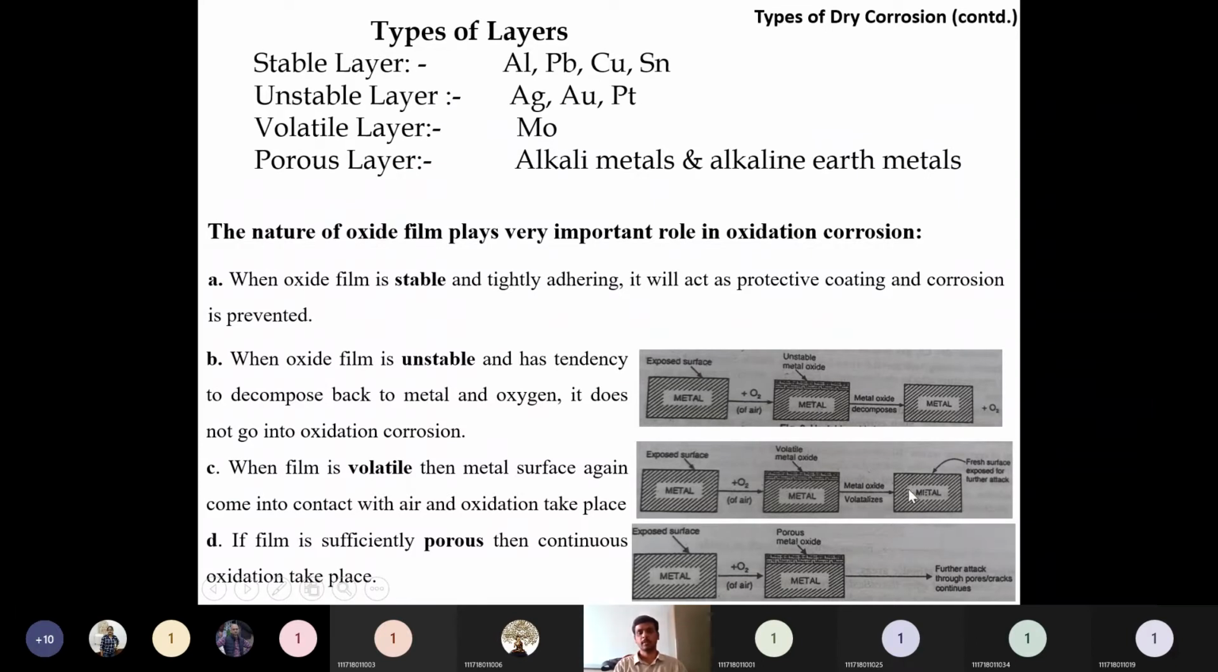So this is the pictorial form. If the film is porous, then through those pores oxygen can access the metal present underneath the porous metal oxide film, so the material will continuously collapse. If the film is porous, it will keep corroding continuously.